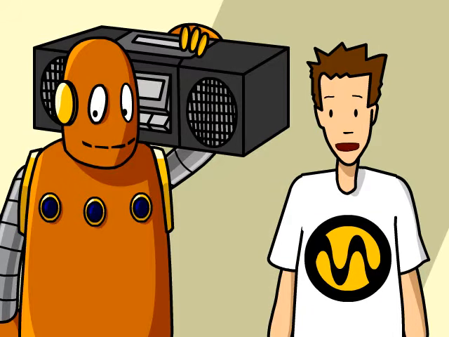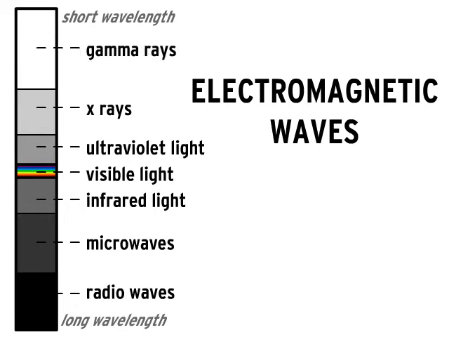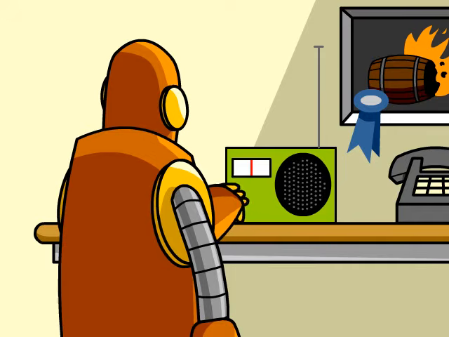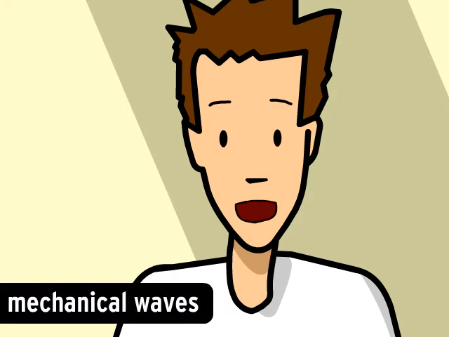When it comes to radio waves, FM waves have a higher frequency than AM waves. Radio waves are one type of electromagnetic wave. Electromagnetic waves can travel through empty space and even through the walls of your house. Electromagnetic waves don't need anything to travel through, but mechanical waves do.